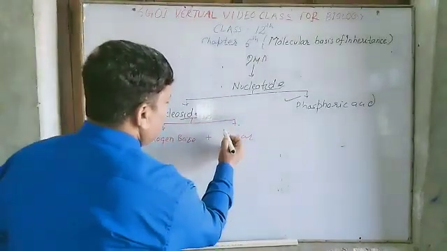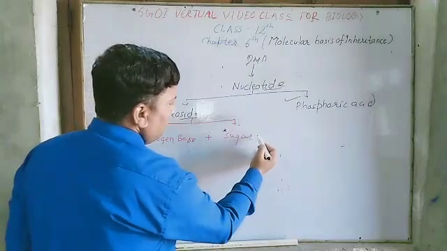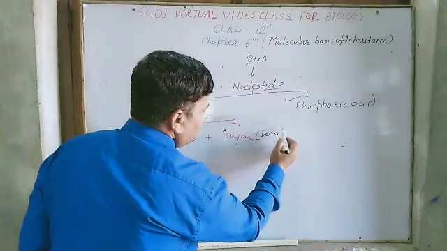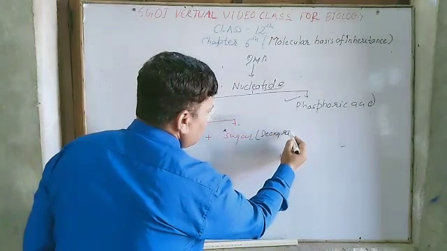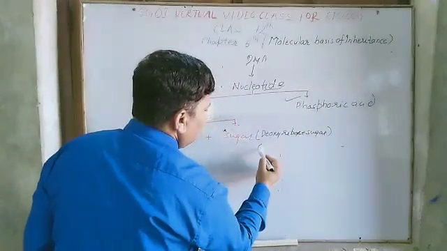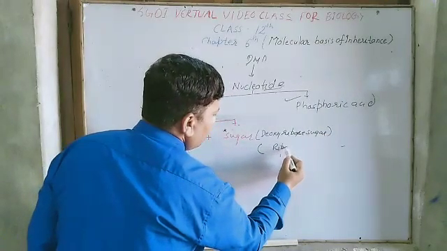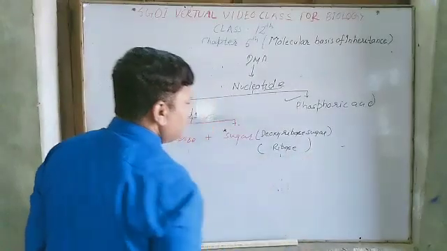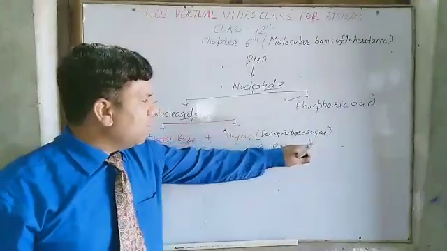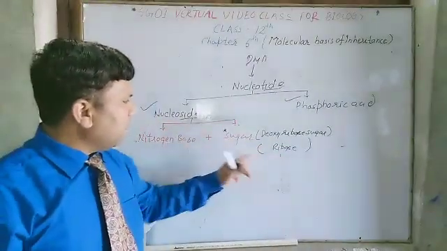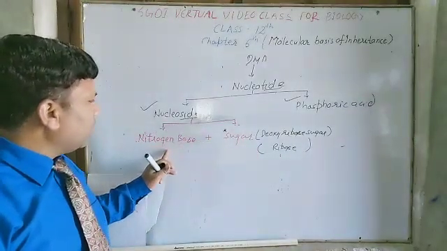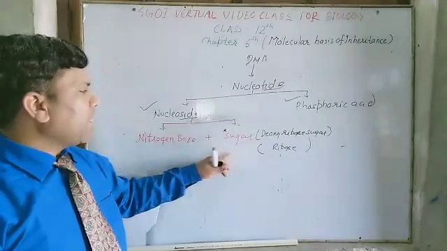Sugar in the case of DNA is deoxyribose sugar, and in the case of RNA it is ribose sugar. So don't be confused here. The sugar that is present in DNA molecule is deoxyribose sugar, and the sugar that is present in RNA is ribose sugar. So nucleoside is made up of nitrogenous base and sugar.